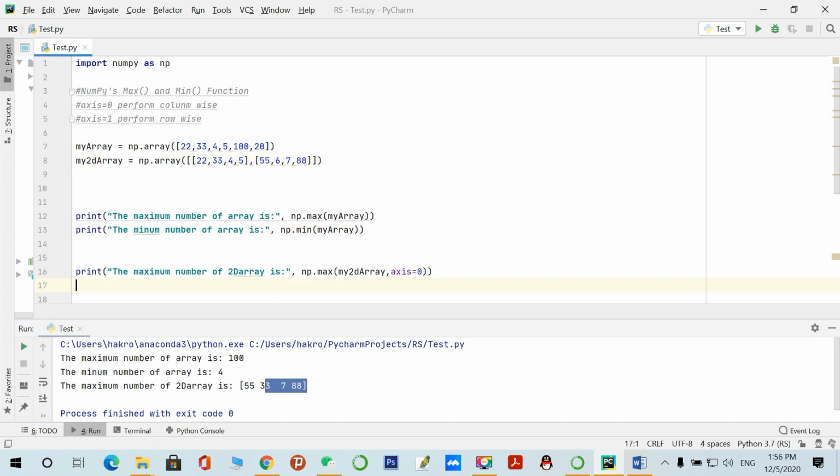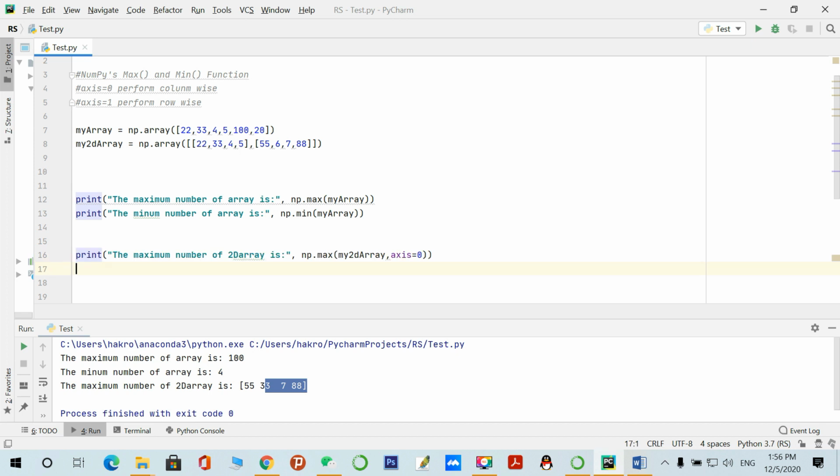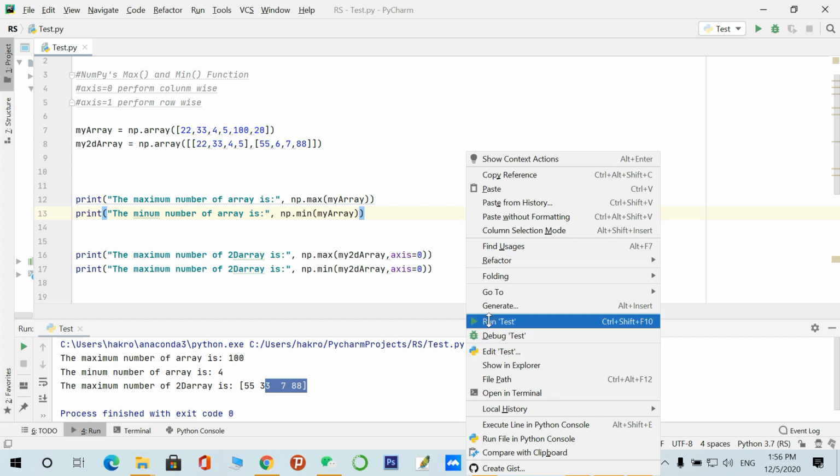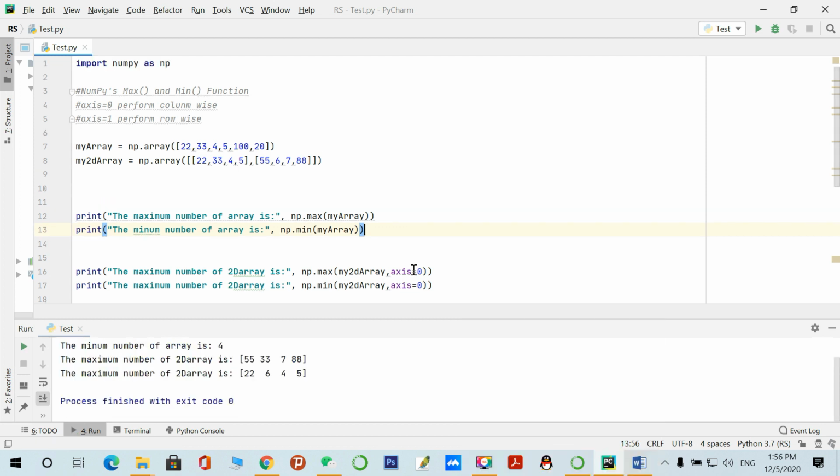Similarly, if you want to find the minimum number of a two dimensional array, you just call the minimum method and provide the axis, whether you are performing column wise or row wise. So the minimum number column wise is 22, then 6, and 4.